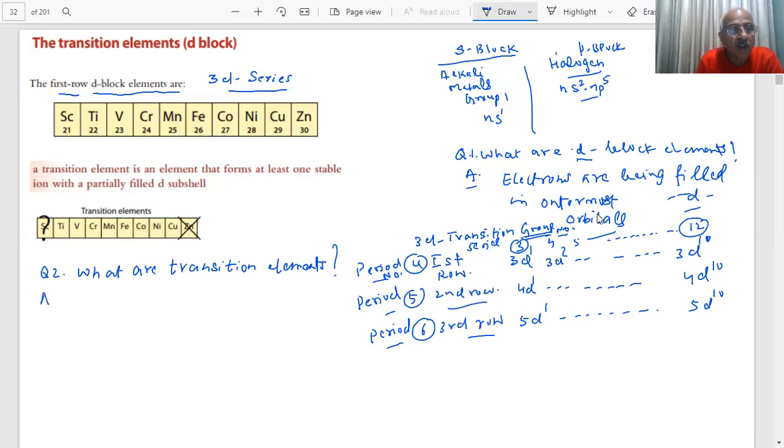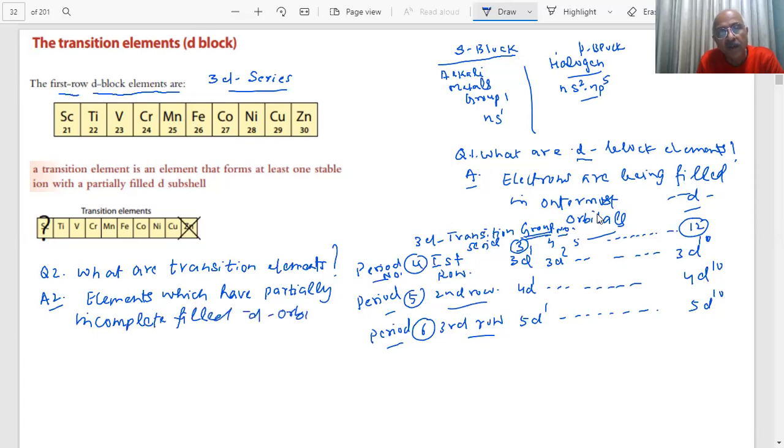These are elements which have partially or incompletely filled d orbitals in ground state, or at least one stable ion or oxidation state.